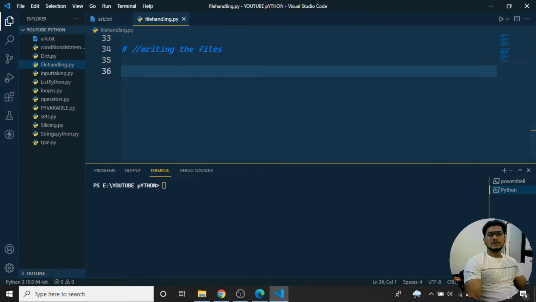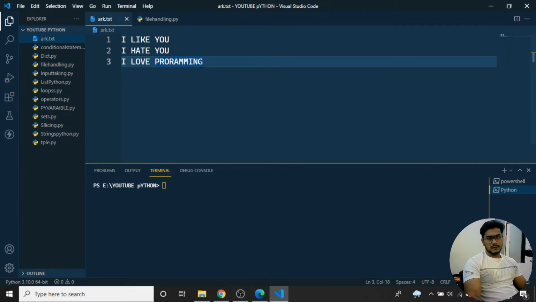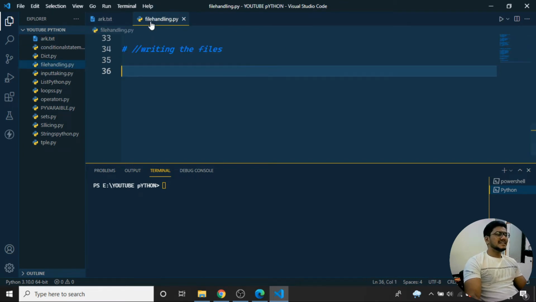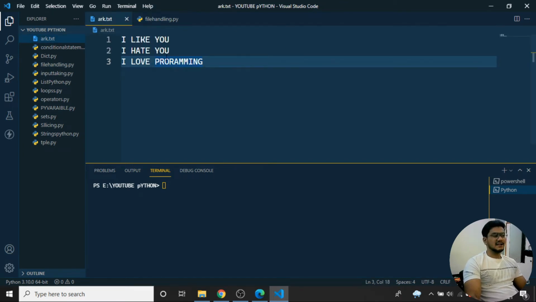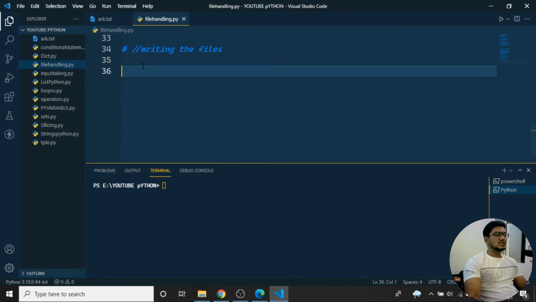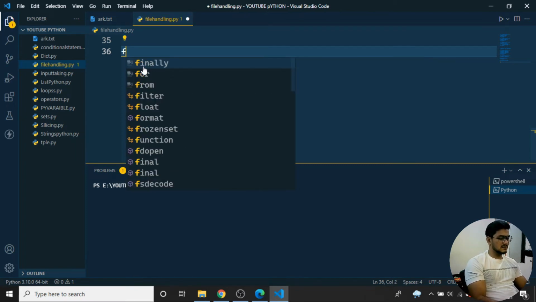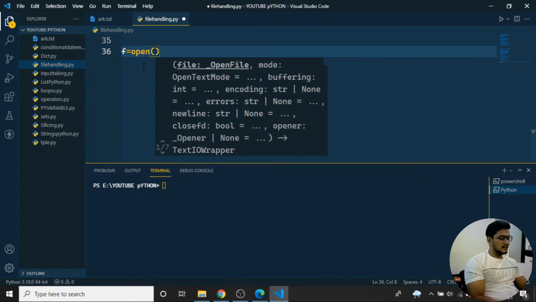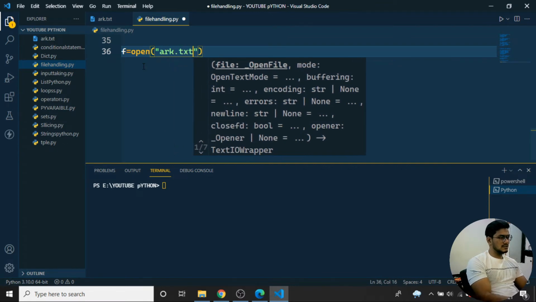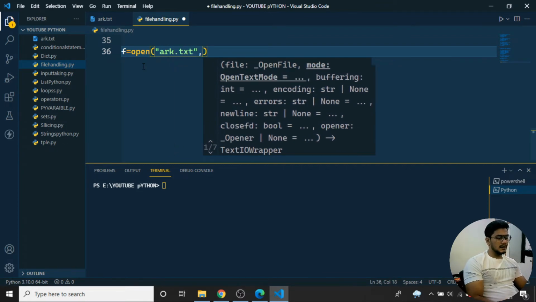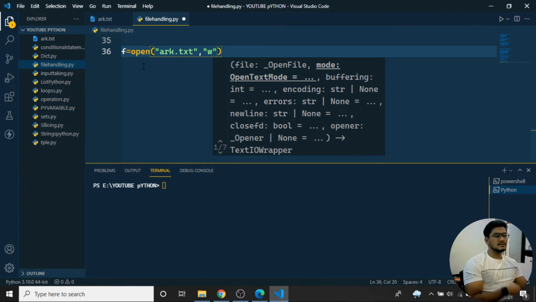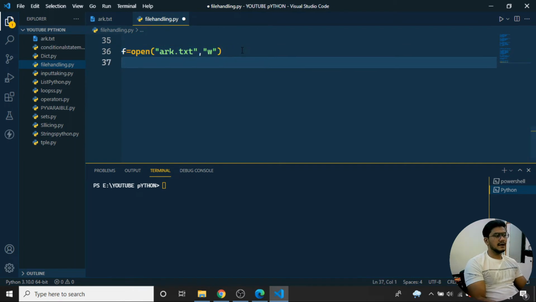So now, coming back to how to write to a particular file. Now I need to add some piece of content to my ark.txt file. So how can I do that? I'll say f is equal to open the particular file, that is the ark.txt file, but the second parameter I need to use is the write mode. That means I'm writing the particular content inside the file.